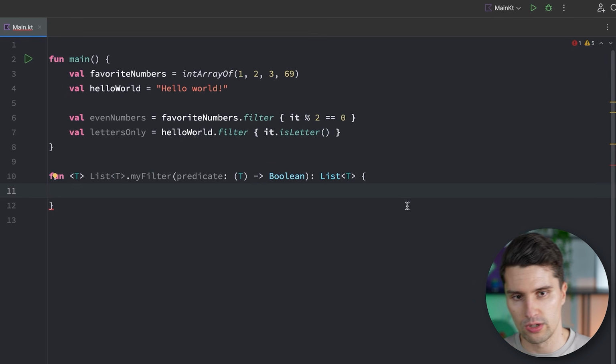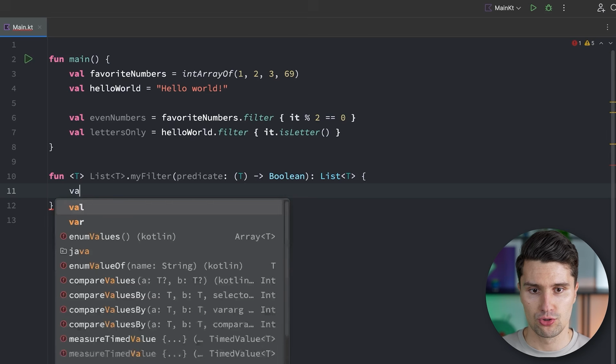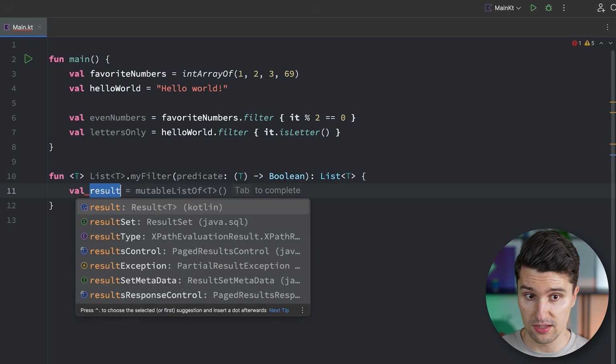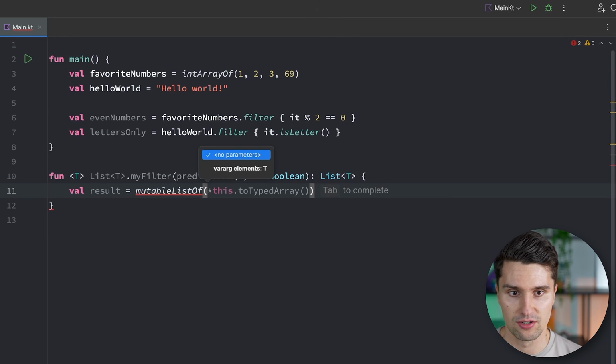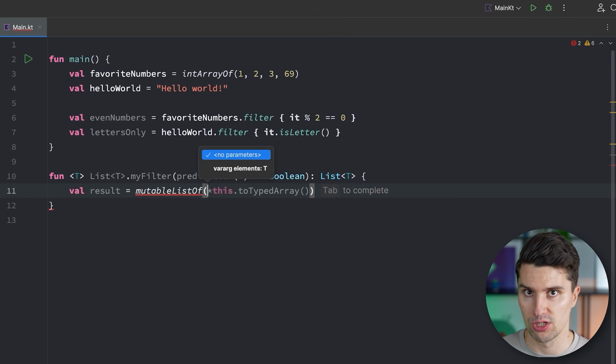If we quickly write the implementation here, then we could do this, for example, with a result list, which is a mutable list of, so a list where we can dynamically add more elements. Now we can't use this build string function anymore because we're not strictly dealing with a string, but with a list of data.